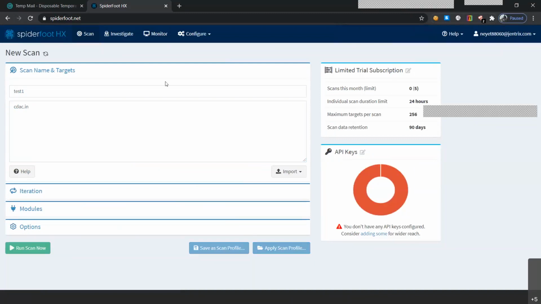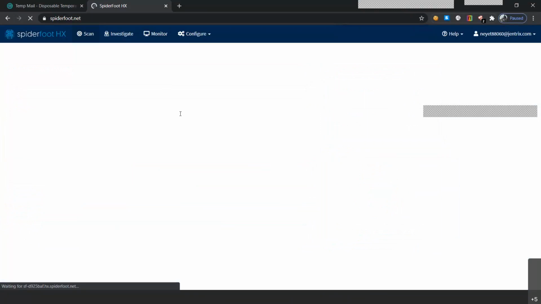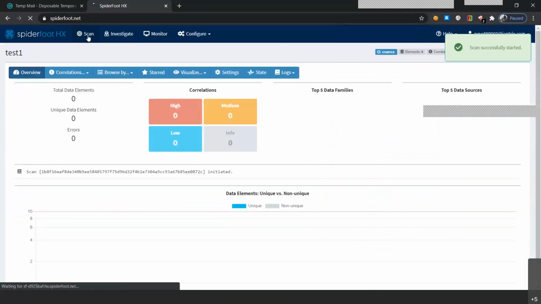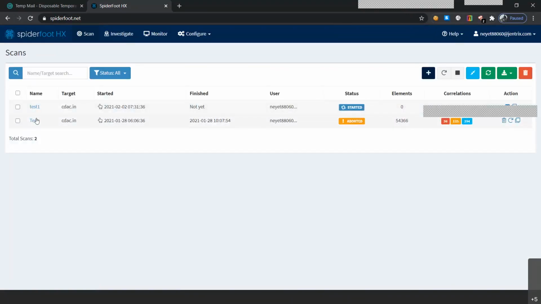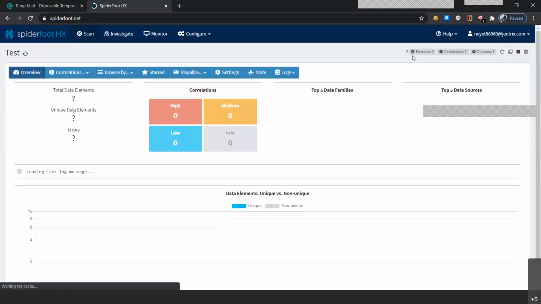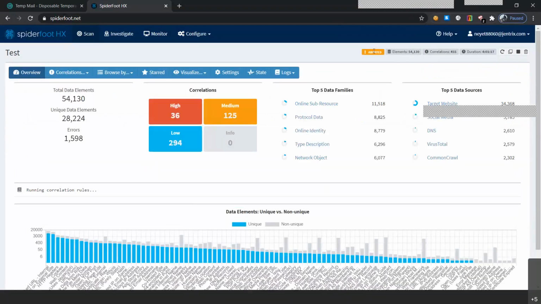Now it will automatically scan and give the report when the scan has been completed. So we have already scanned our cdac.in website, I think. So what we'll do is click on test. It's already been scanned. Because it's a limited type of scanning, and due to time restrictions, you will get limited results only. So they have already scanned this website, or this email ID, I think, that we have used.